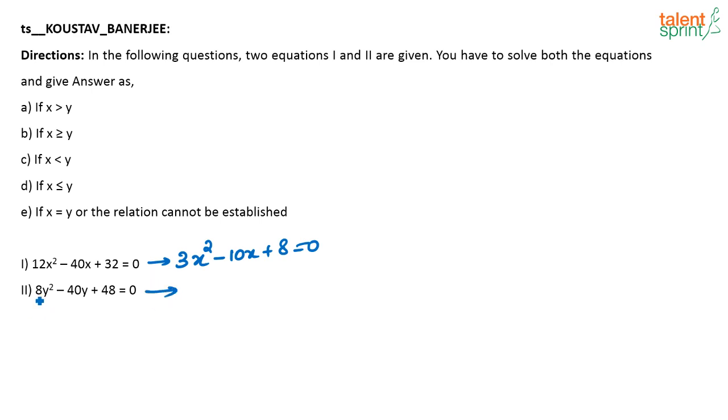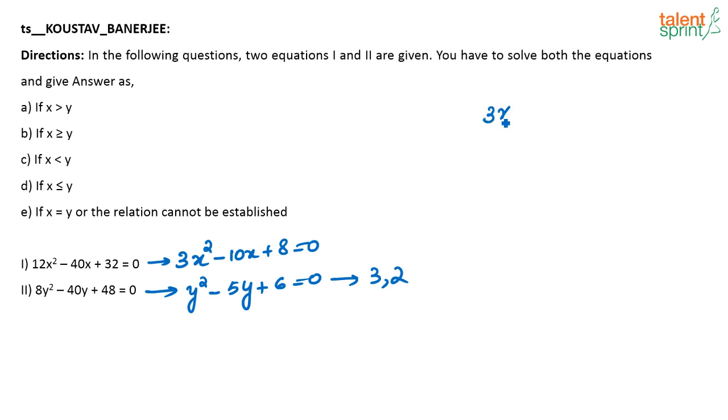Similarly, look at this, 8y squared minus 40y plus 48 is equal to 0. All these numbers are divisible by 8. So you can rewrite this equation as y squared minus 5y plus 6 is equal to 0. Now you solve, it is very easy to solve. This one directly all of us will know the answer that it is 3 and 2, roots are 3 and 2, because this is the basic equation that we learn. Whenever we do quadratic equation, the first question most of us do will be this, to learn this whole topic itself.